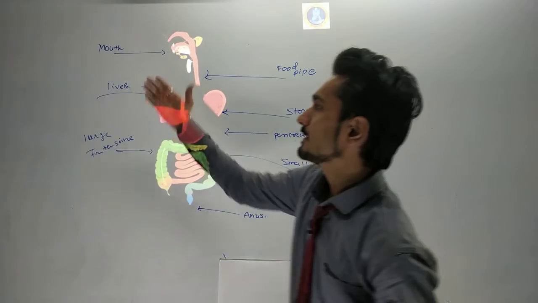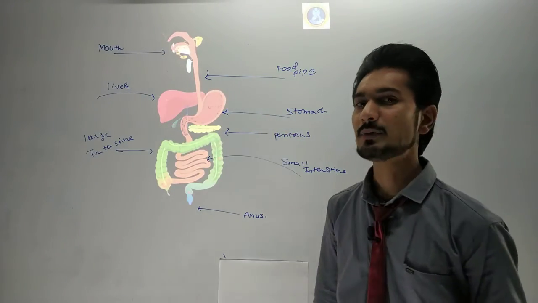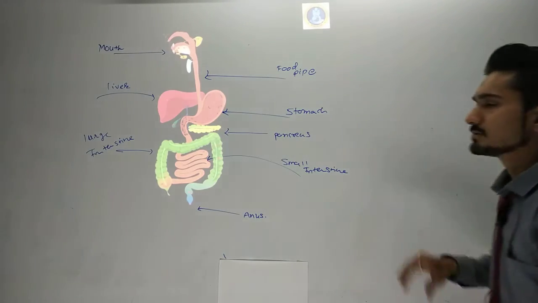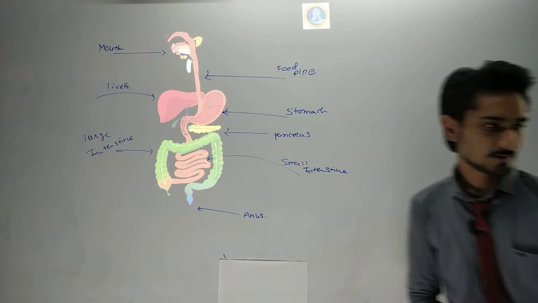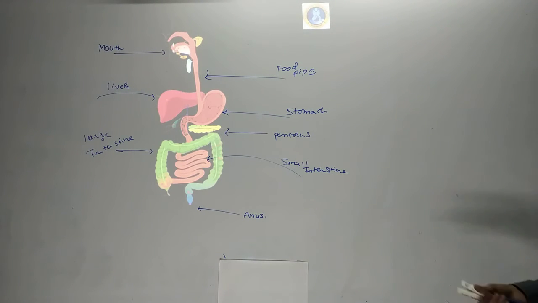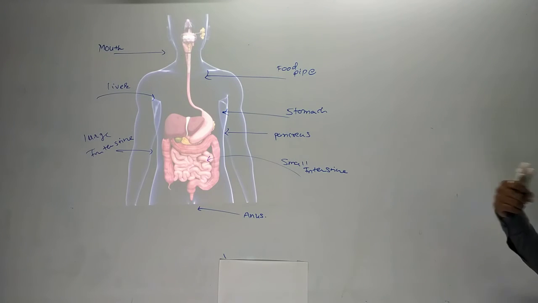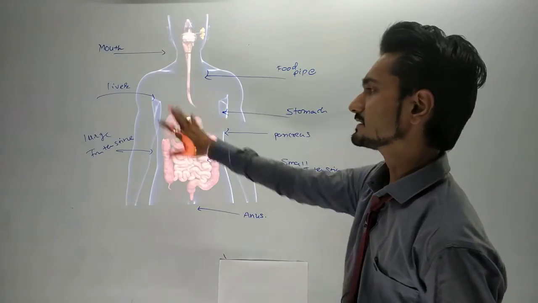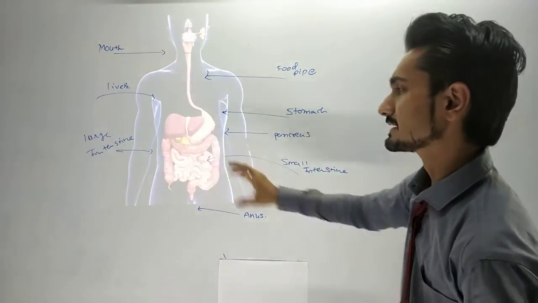And that will be mouth, food pipe and the stomach. What happens during digestion in these 3: mouth, food pipe and the stomach. Afterwards we will see the whole parts in the next lecture. Okay. Another figure that I am going to show you that consists of the digestive system is that. I have already written here, so you cannot consider this figure because it has different types of parts.